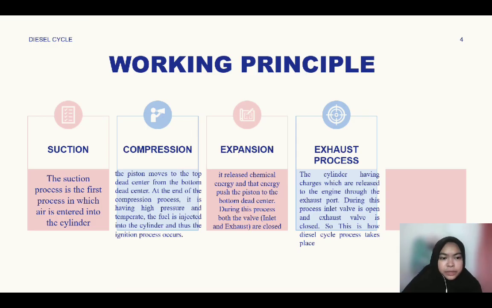For the working principle, the first one is the suction process. The suction process is when the air enters into the cylinder. The second one is compression, the third process is expansion, and lastly is the exhaust process. When the cylinder has charge, it is released from the engine through the exhaust port. During this process, the inlet valve is open and the exhaust valve is closed. So this is how the diesel cycle process takes place.